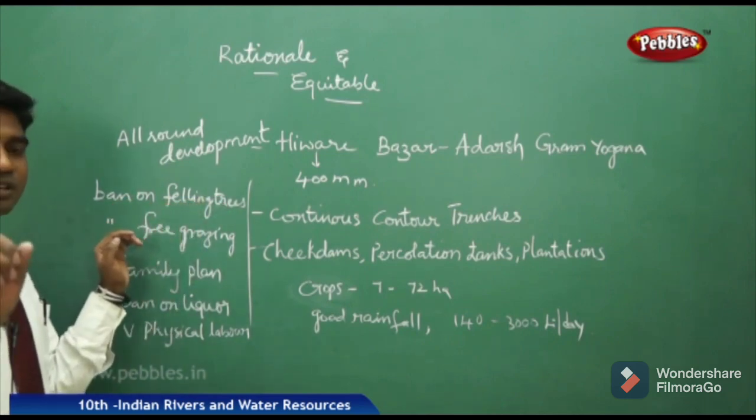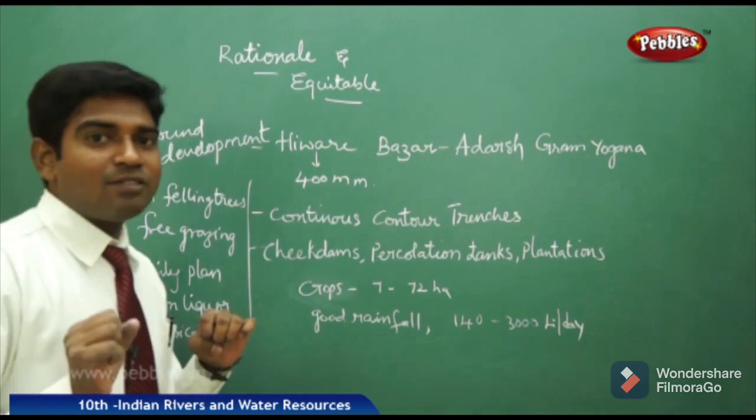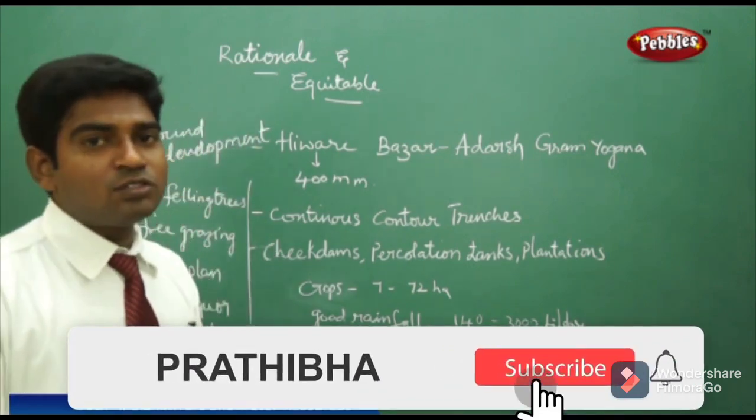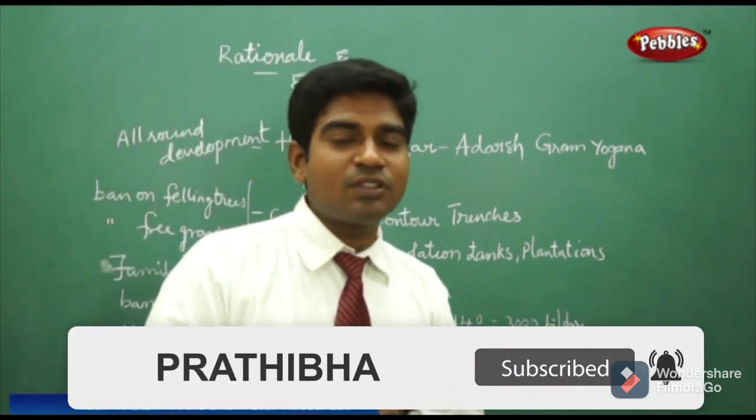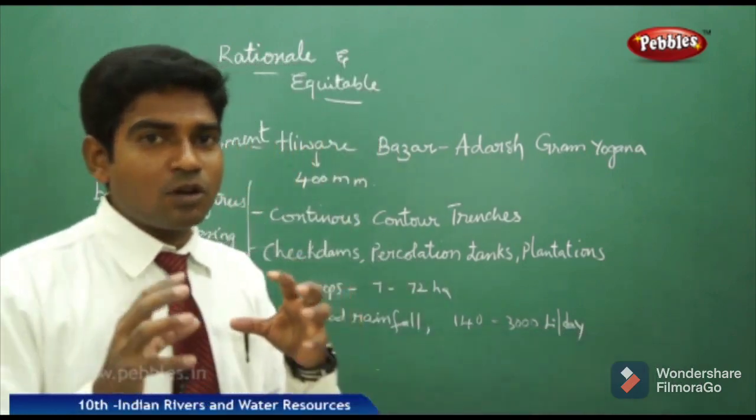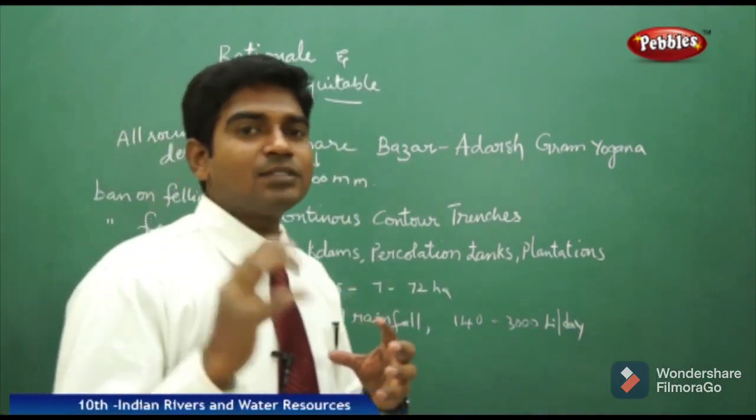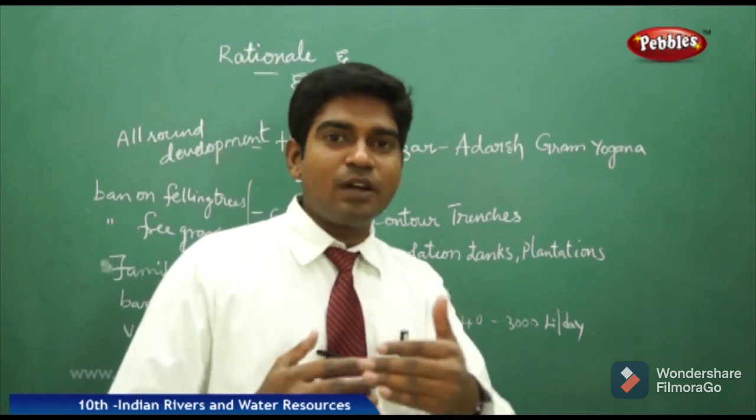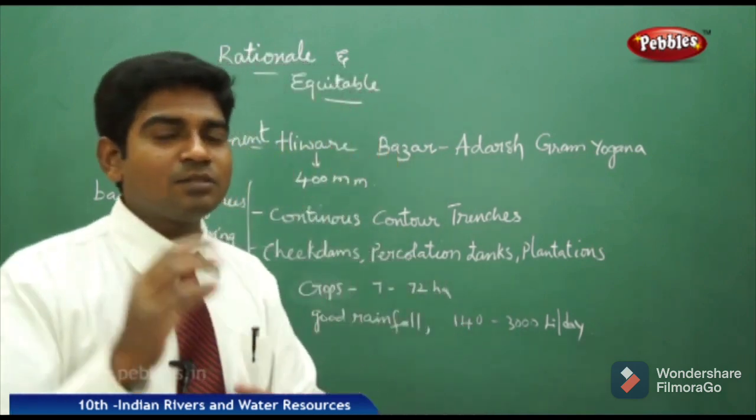Then free grazing was completely banned, and everybody should have family planning, and they should voluntarily come up and do this shramdaan for the development of the village. Like that they brought some serious rules, restrictions and implications, and in a short period of time, by the 90s, they got some major achievements.